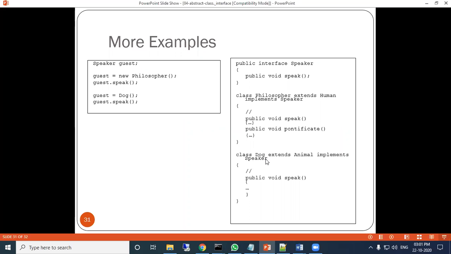Okay. Similarly, suppose a dog class is there, which extends animal. The animal class will be extended and implements speaker. Speaker is the interface. So here the dog class extends from the animal class and implements the speaker interface. Similarly, the speak method is again defined here because speak is